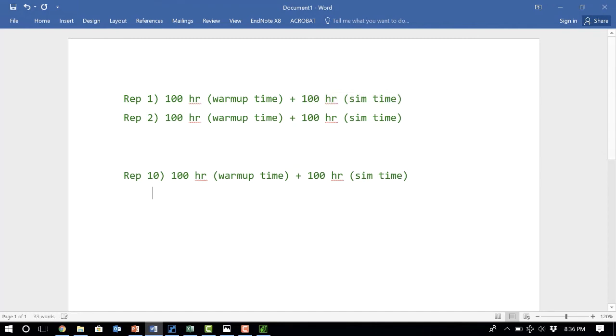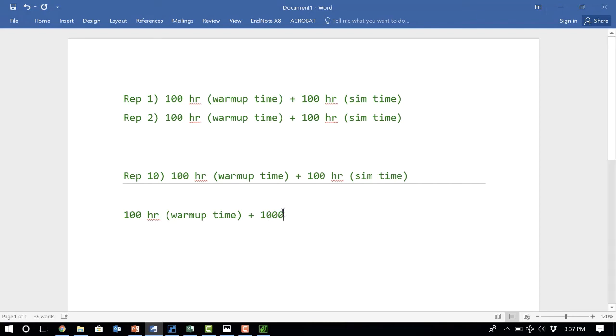What is the other way to run the simulation? The other way is to run the simulation for 100 hours of warm-up time, and then run the simulation for 1000 hours straight.